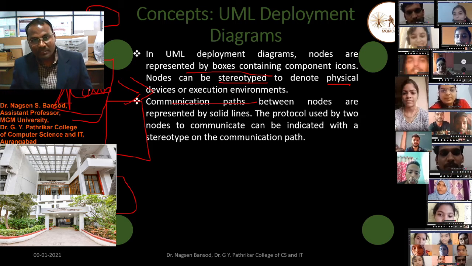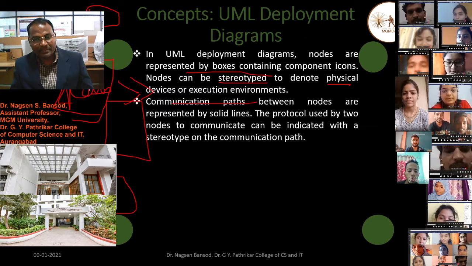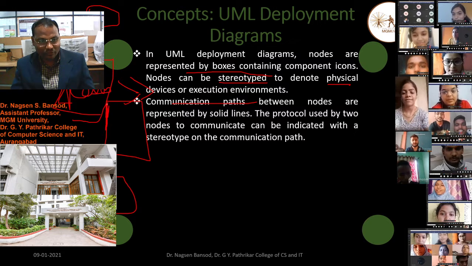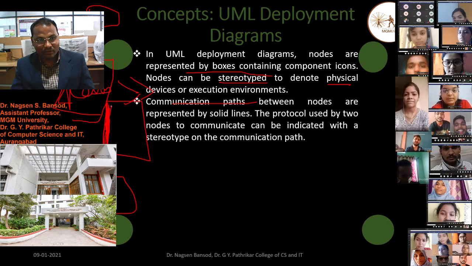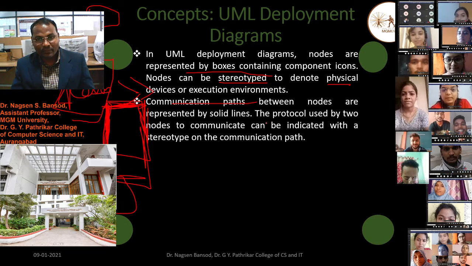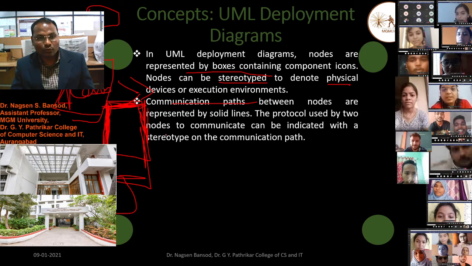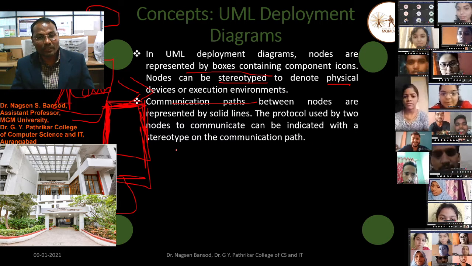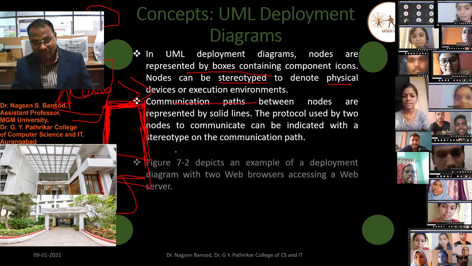The communication path between the nodes is represented by a solid line. We know the solid line, we have just seen it in the previous practical. The protocol used by the two nodes to communicate can be indicated with a stereotype on the communication path.